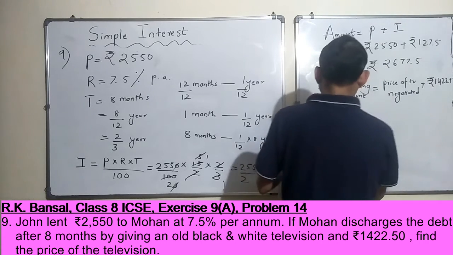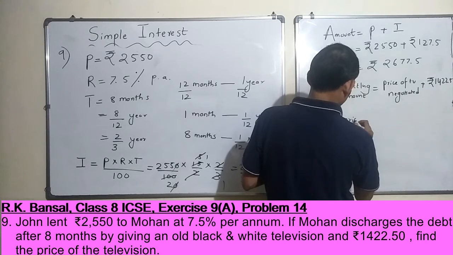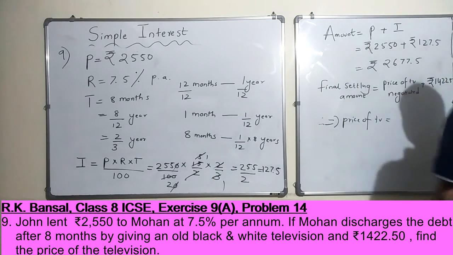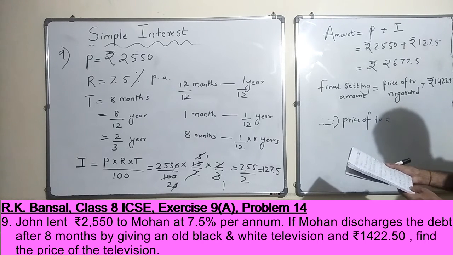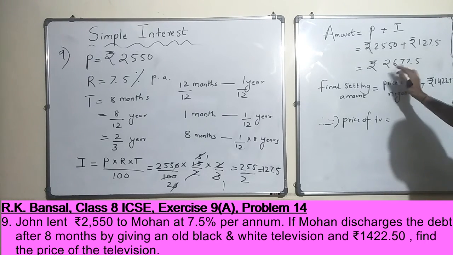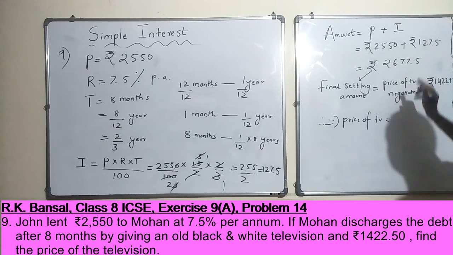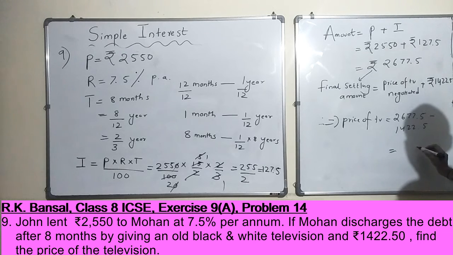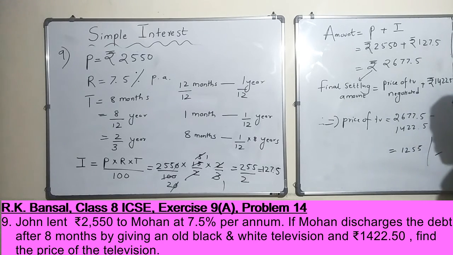Therefore the price of TV is equal to the final settling amount, which is 2677.5 minus 1422.5. So this would be 1255, the price of the TV.